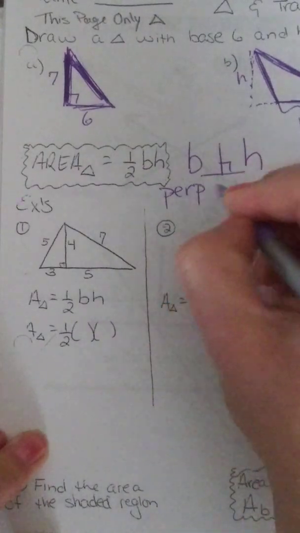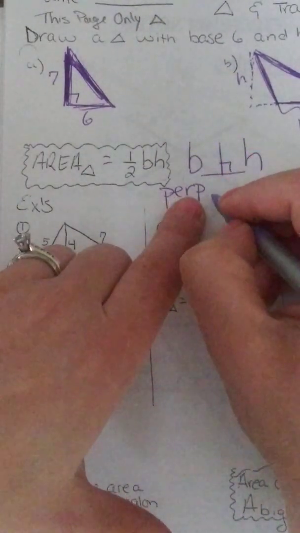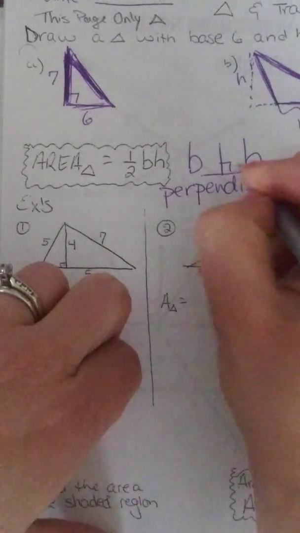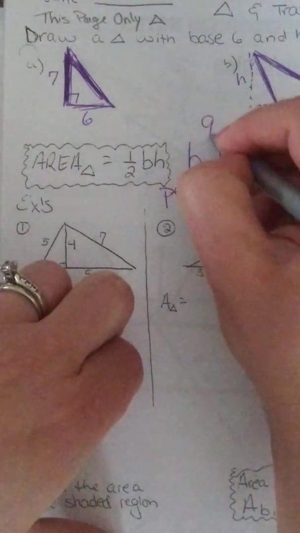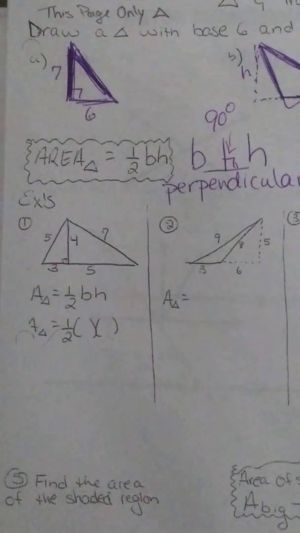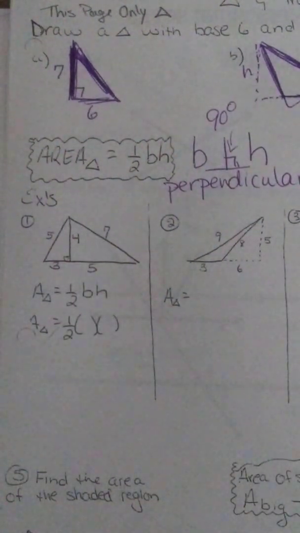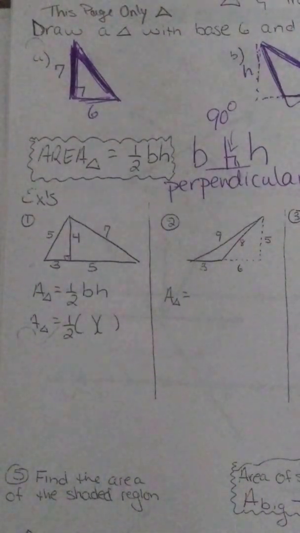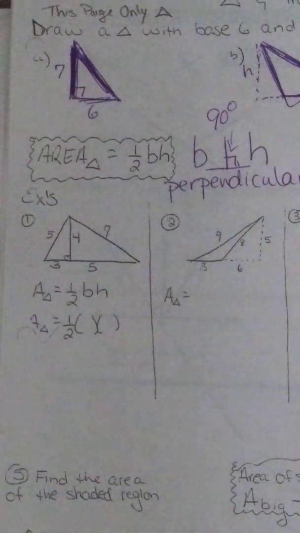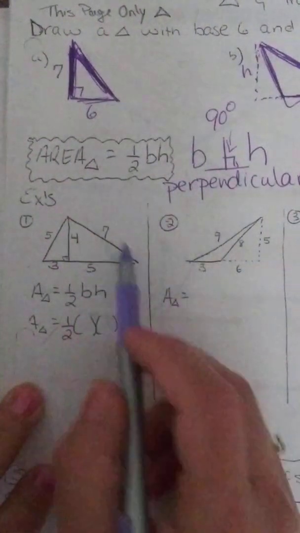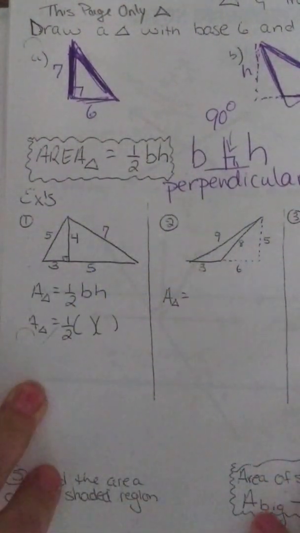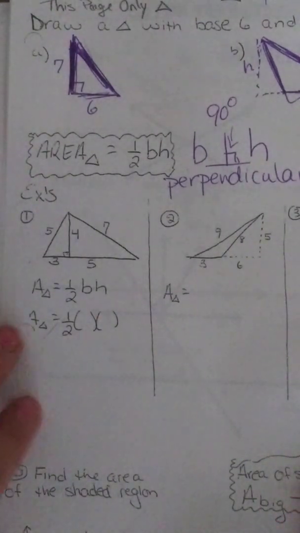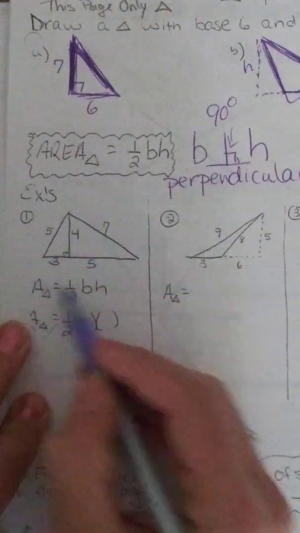Perpendicular means that the 2 lines come together at a right angle. Perpendicular. Make sure you write that down. This is a right angle. Whenever you see that box, it's a right angle. If you don't see the box, do not assume it's 90 degrees. Could be 89 degrees. Could be 91 degrees. Do not assume. Okay, so I'm going to talk a little faster so this video isn't forever. You can also speed it up or slow it down. Pause, unpause, move forward.